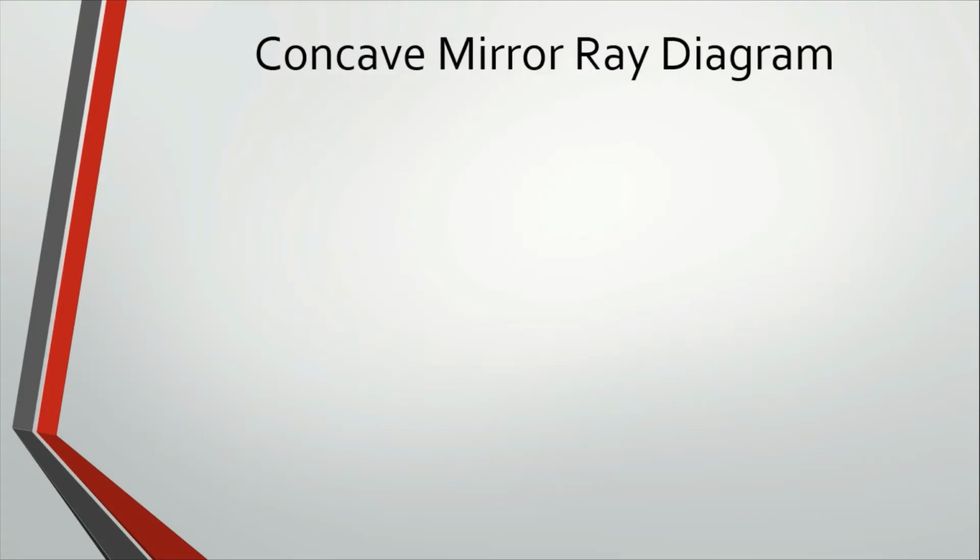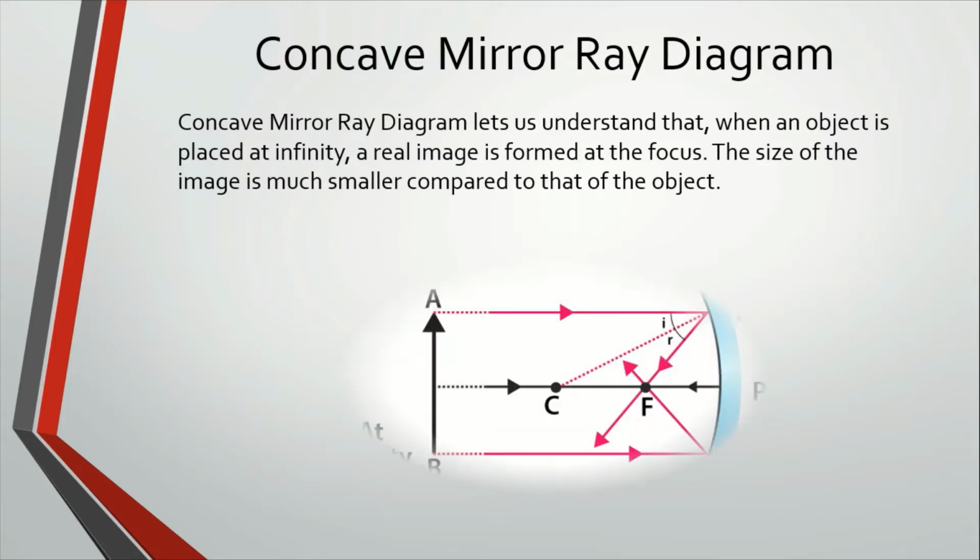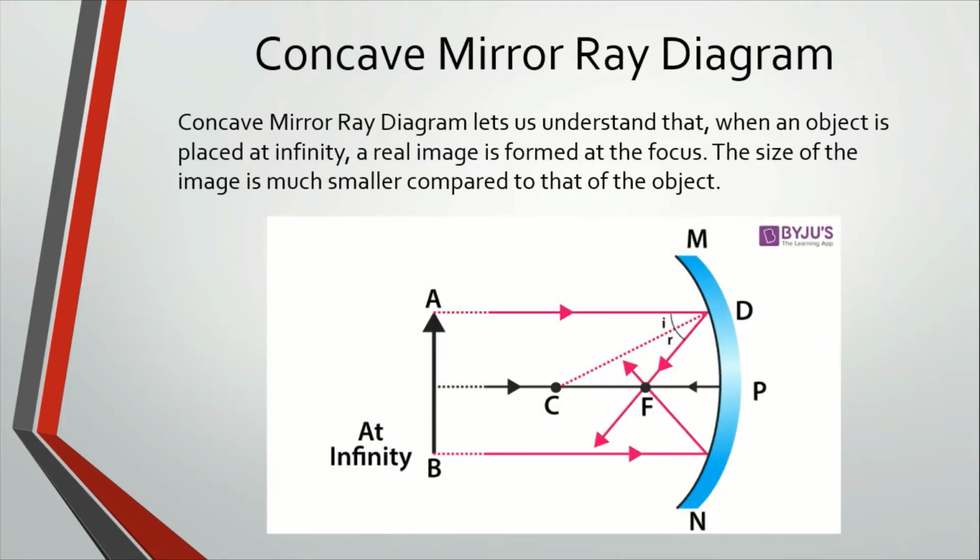Concave mirror ray diagram. The concave mirror ray diagram lets us understand that when an object is placed at infinity, a real image is formed at the focus. The size of the image is much smaller compared to that of the object. So, here is the diagram.